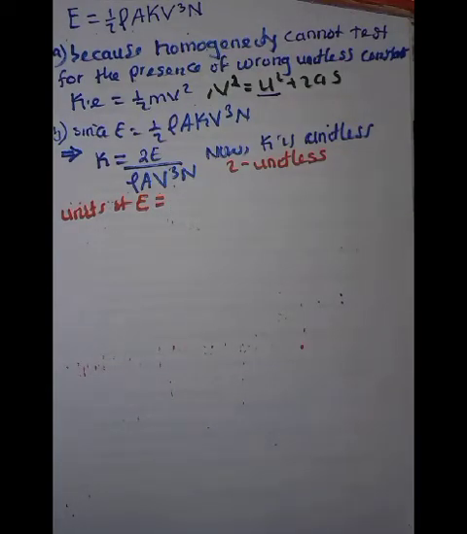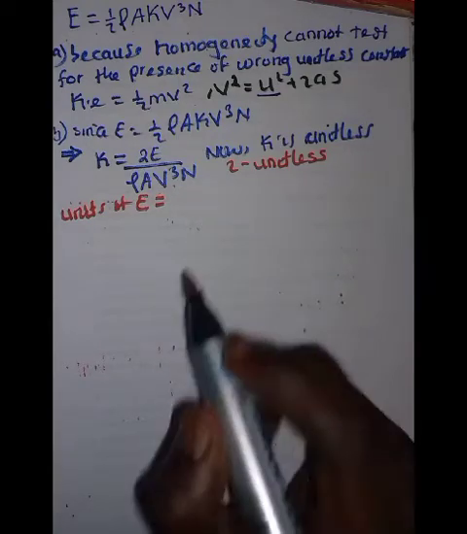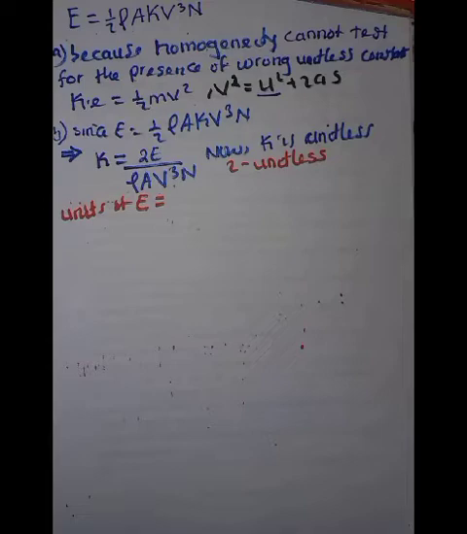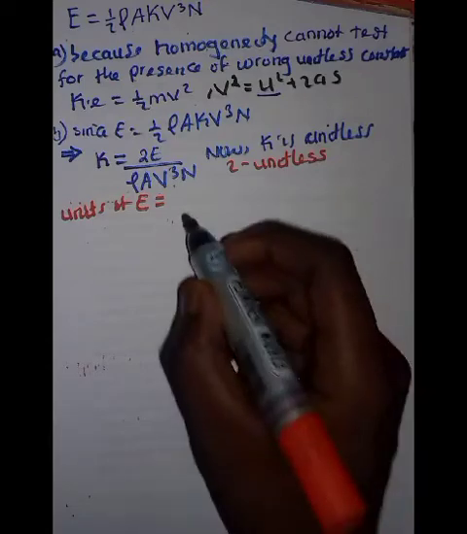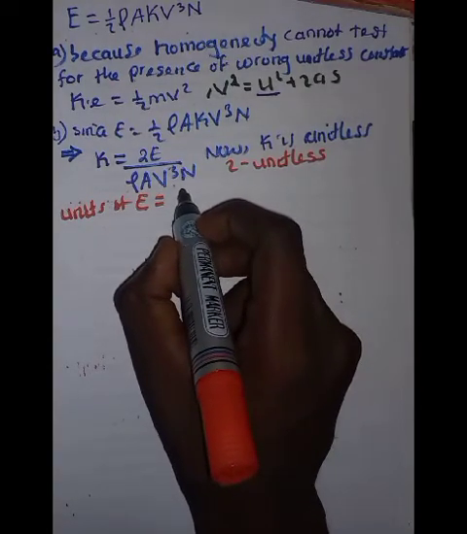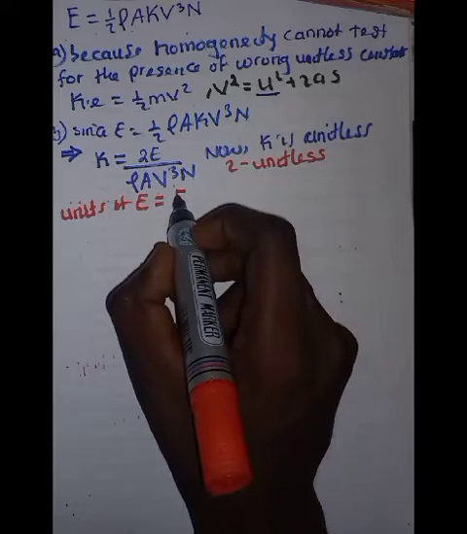The question defined E as what? As the energy generated per unit time. So this E stands for energy generated per unit time, not just energy. So it is going to be energy over time. And we know that we can get energy by simply taking the force times what?